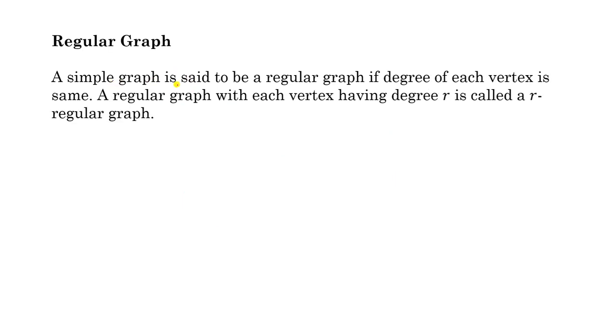Regular graph. A simple graph is said to be regular graph if degree of each vertex is same. A regular graph with each vertex having degree r is called r regular graph. So look at this here. Degree of each vertex is 1. That's why this is 1 regular. Similarly, look at this graph. The degree of each vertex in this graph is 2. That's why it is 2 regular.